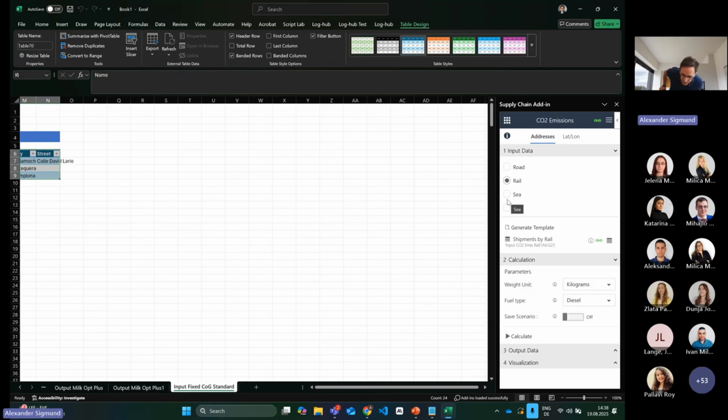We don't have any change there. We are still working on some enhancements that make the calculation quicker and easier. But here we now introduce again the rail mode, with a different API in the background, or different calculation method, that enables us to calculate the results quicker. So we did a redesign of the backend.